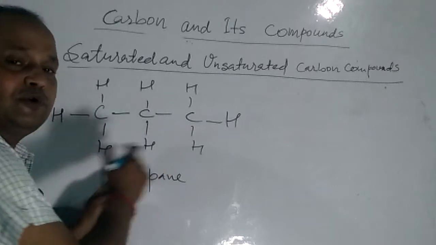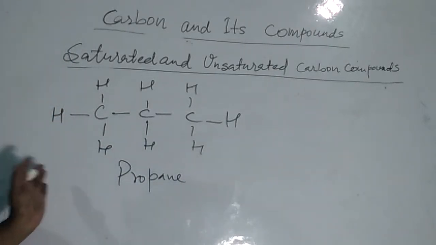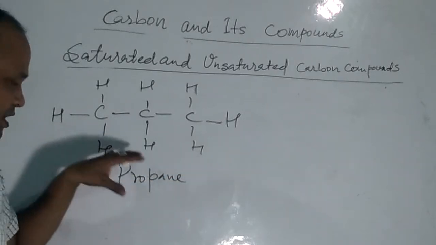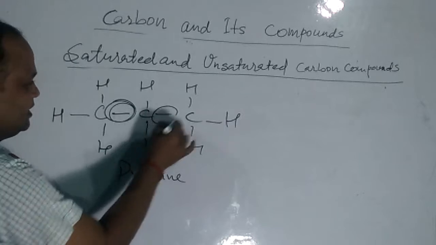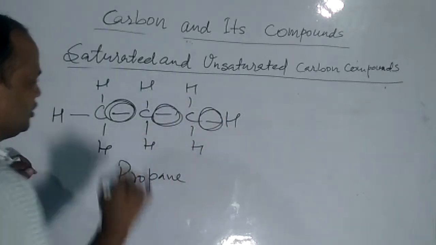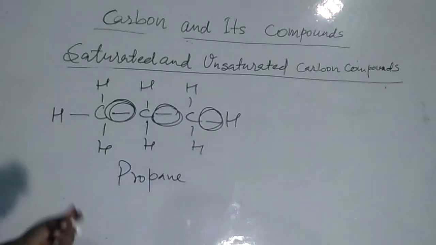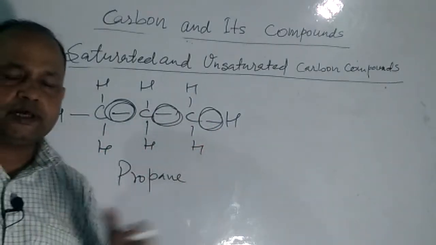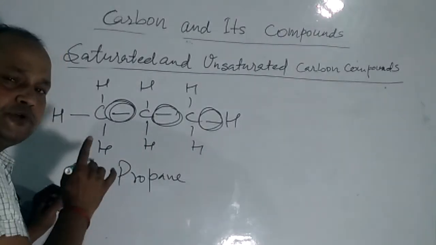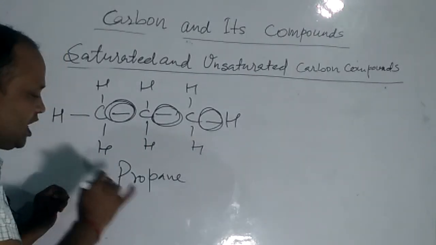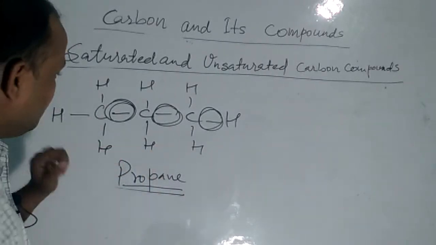How I am able to write it, how it has got this name, you will get to know later on. So right now, you just need to focus here. Single bond, single bond, single bond. So single bonds are there between carbon atoms. So carbon atoms are connected with each other by single bonds. So it is an example of a saturated hydrocarbon. Propane is a saturated hydrocarbon.